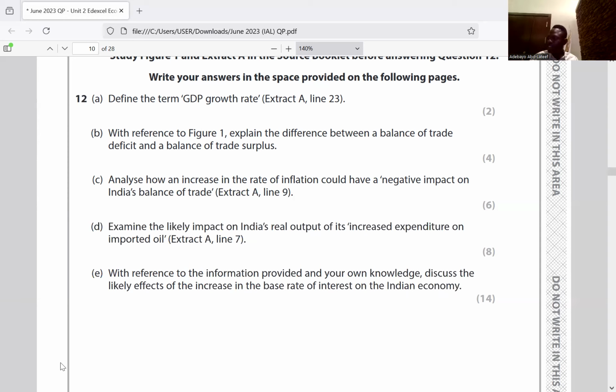Yeah, that's the extent to which the country or the economy is increasing or decreasing. So that's growth rate, the extent. Is it increasing or reducing? Do you get it? So that's 12A and B.